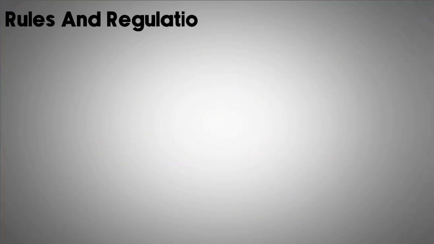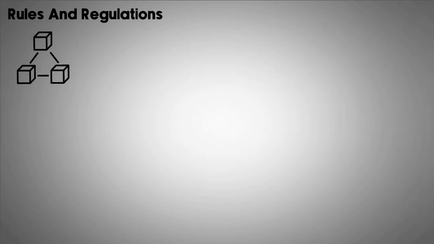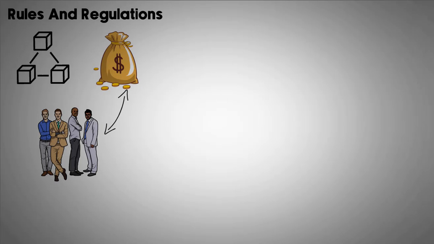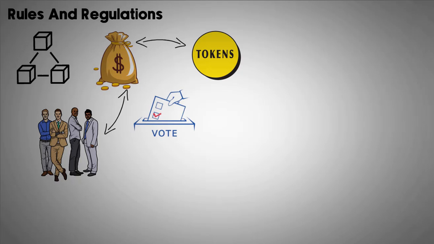Once the rules and regulations have been programmed into the blockchain, funding is the next step. The members of the DAO must come up with a way to source this funding. Funds are usually generated by the issuance of tokens. In return for their fiat, token holders are granted voting rights in the organization.